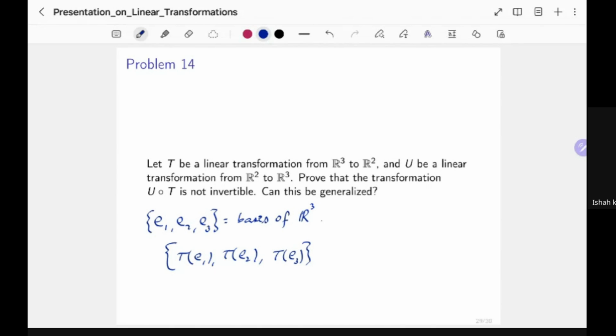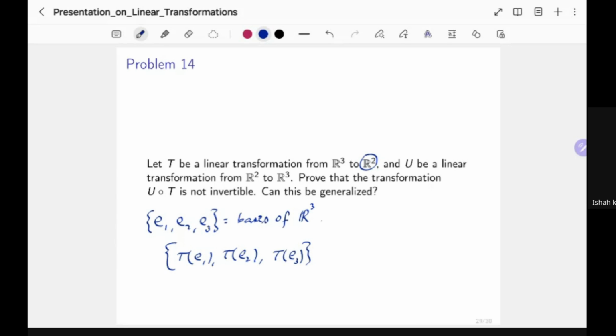Well, T is going to R2, which has dimension 2. If the codomain has dimension 2, then you cannot have a set which is linearly independent and contains three elements.